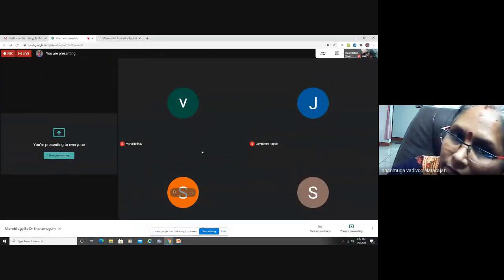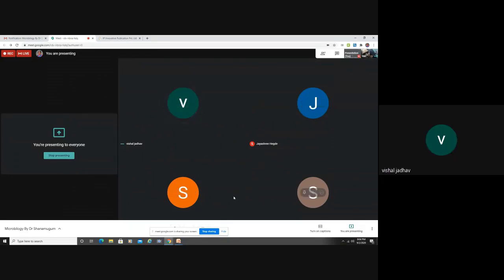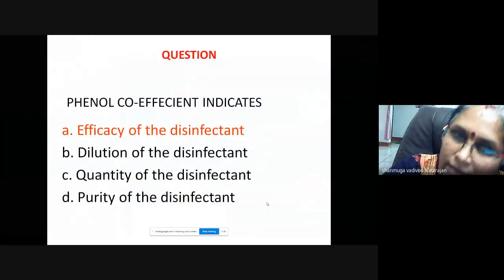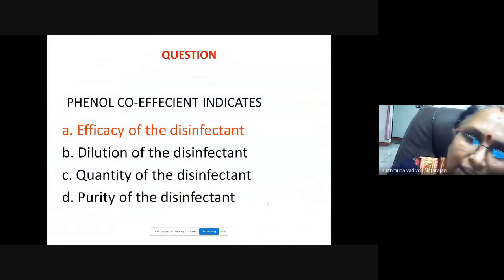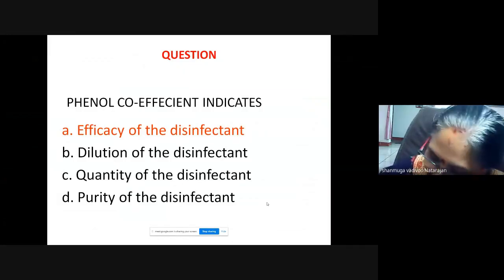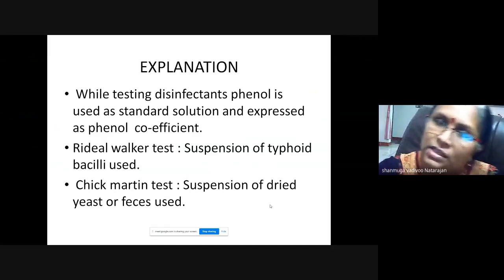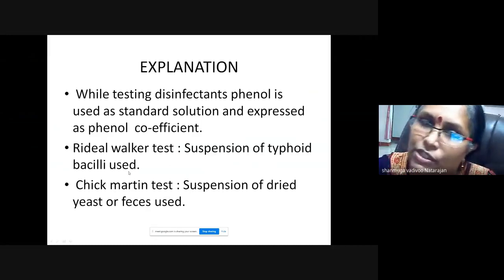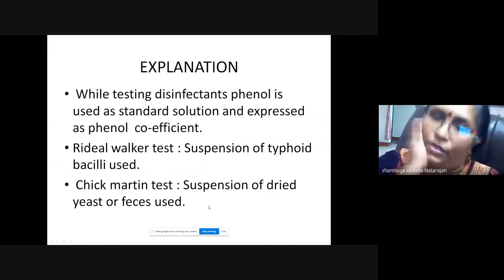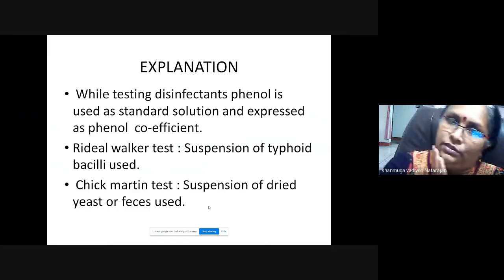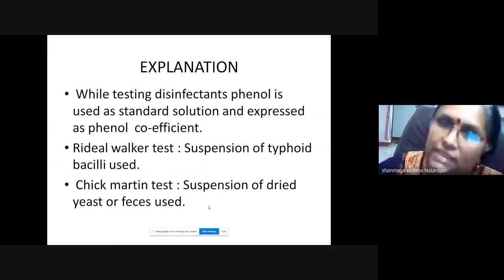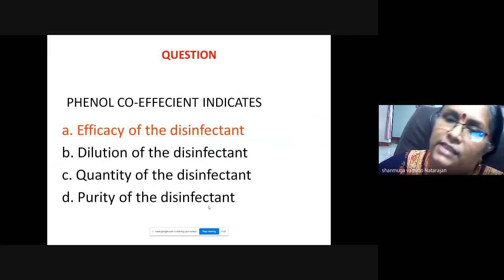Jayashree, yes, ma'am. Vishal, tell me. Oh, I have given the answer. It indicates the efficacy of the disinfectant. Yes, it is. So while testing a disinfectant, phenol is used as a standard, and you express the result as a phenol coefficient. In the Riedel Walker test we use a suspension of typhoid bacilli, and in the Chick Martin test a suspension of dried yeast or feces is used. So you compare that. It is the efficacy of a disinfectant only, called the phenol coefficient.